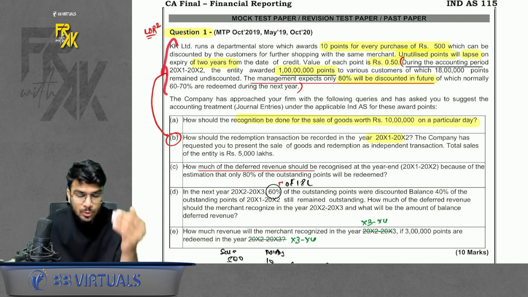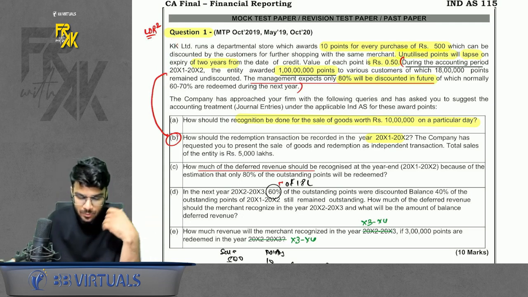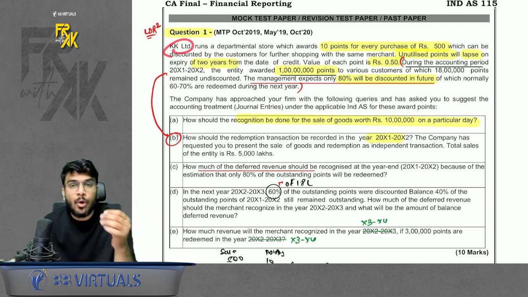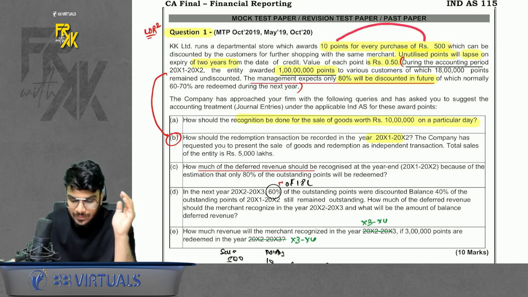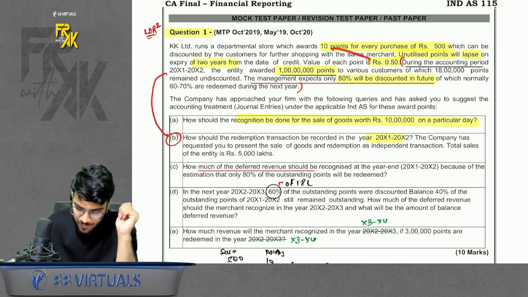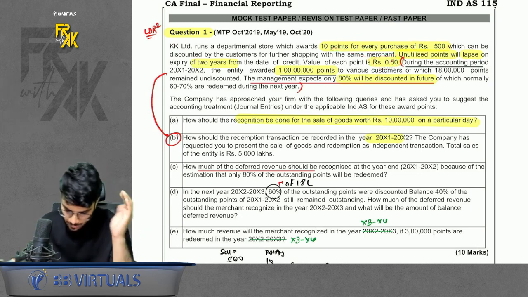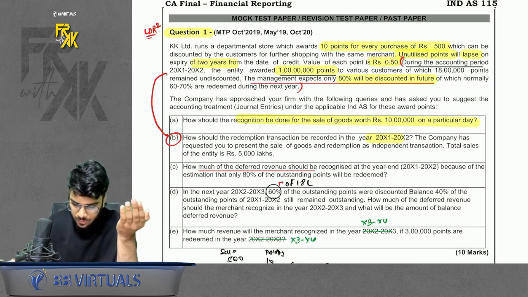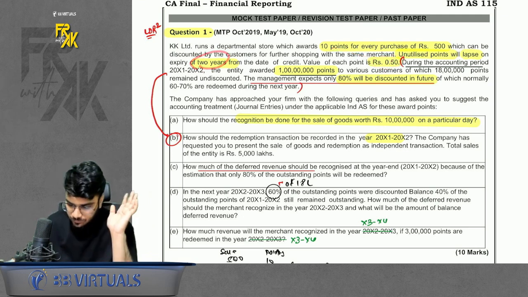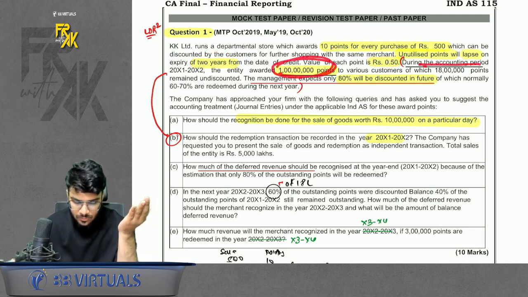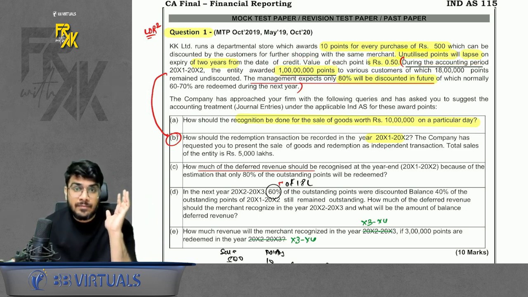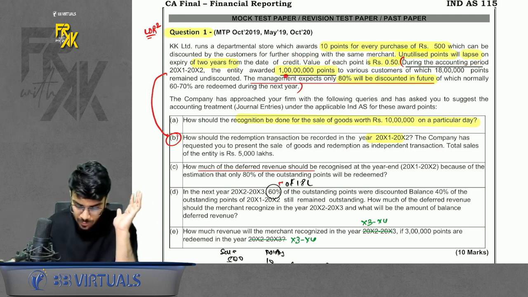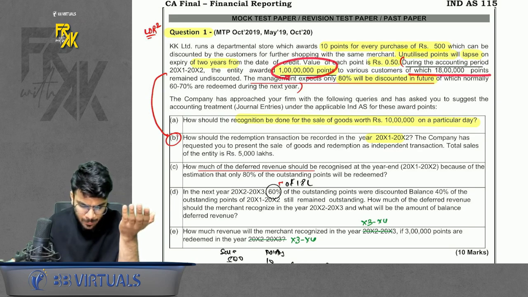Still I will just go through them so that you have an idea of what is happening in the question. The first question is related to loyalty points. It says whenever a customer makes a purchase of 500 rupees, they are granted 10 points. The value of 1 point is 0.5 rupees, and the points are valid for 2 years. During the year, the company issued 1 crore points, out of which 18 lakh points remain unredeemed.